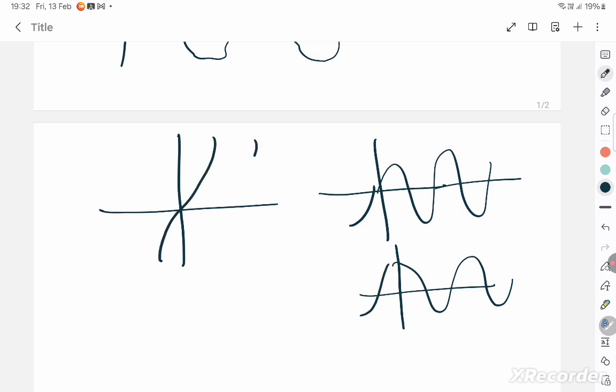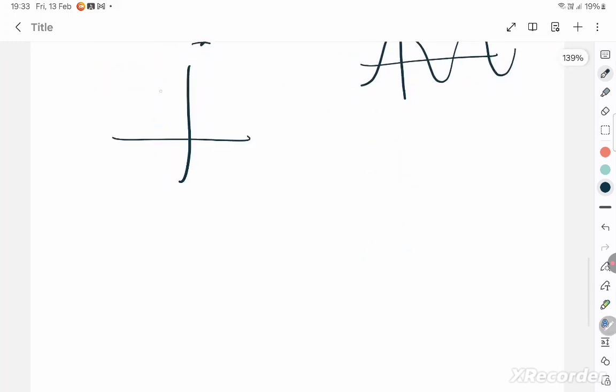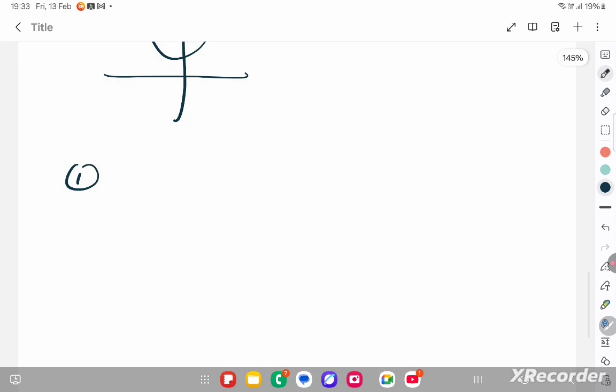Tan is like this. You cannot call this simple harmonic. Why? Because here it's tending to infinity. Anything which tends to infinity or minus infinity is not periodic. A periodic function should have a period and should not tend to infinity. So that completes this. Okay, let's go to the next. Therefore, you understand tan, and secant also tends to infinity. Anything where the function is tending to infinity will not be simple harmonic, and it will not be periodic either. Are you clear?